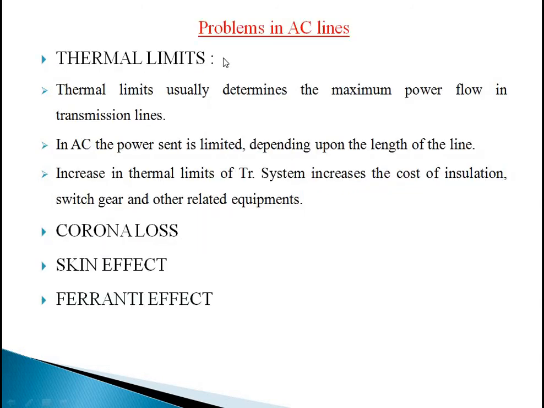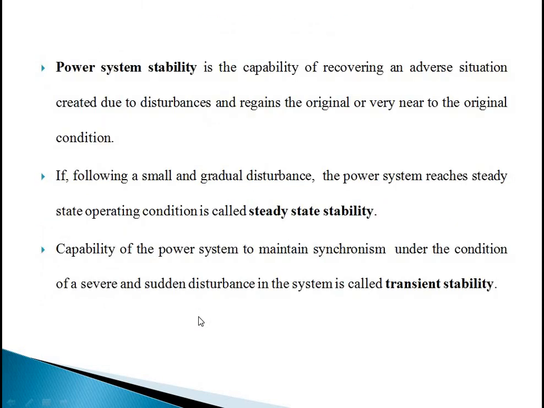And also, there are some problems in AC lines, which are thermal limits. That means there is a limit to transfer the power in AC systems. And if you want to increase the thermal limit, you need to increase the cost of insulation, switchgear and other related equipment. Now one of the other problems is corona loss, skin effect and Ferranti effect. So because of these thermal limits and these losses, we can't send the desired power to the customers.